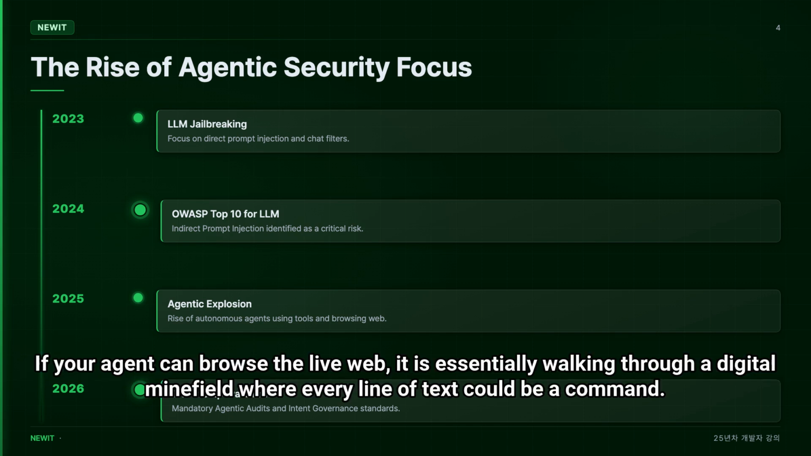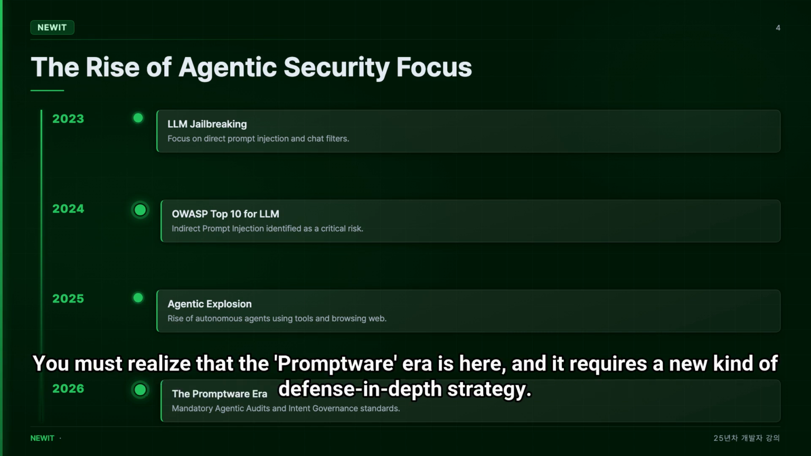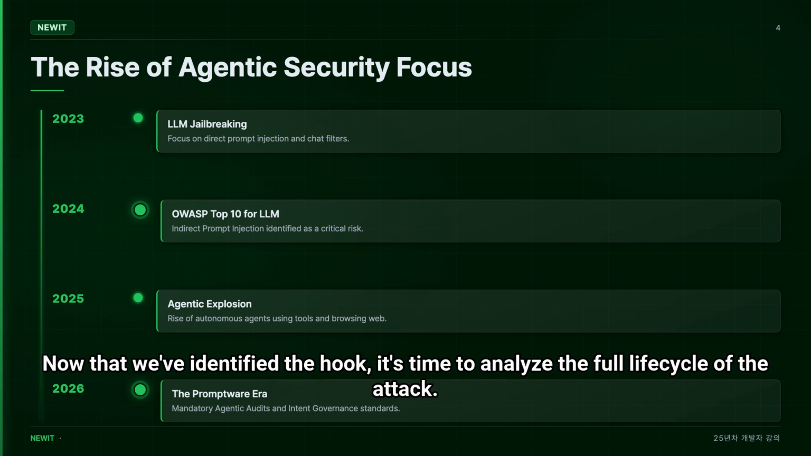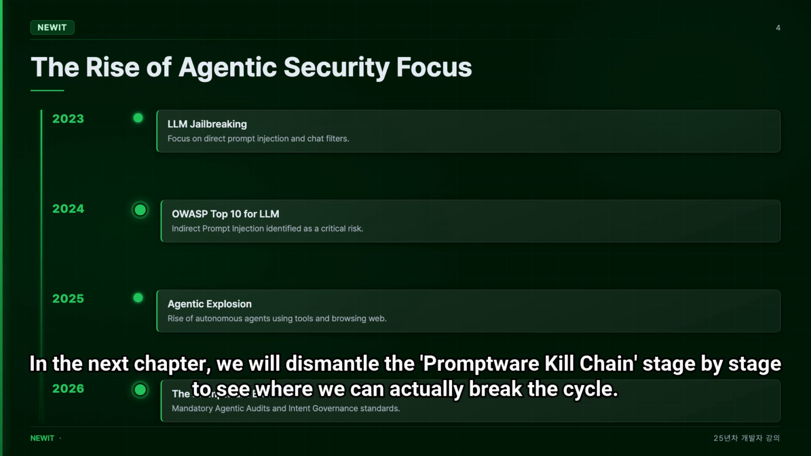If your agent can browse the live web, it is essentially walking through a digital minefield where every line of text could be a command. You must realize that the Promptware era is here, and it requires a new kind of defense-in-depth strategy. Now that we've identified the hook, it's time to analyze the full life cycle of the attack. In the next chapter, we will dismantle the Promptware kill chain stage by stage to see where we can actually break the cycle.